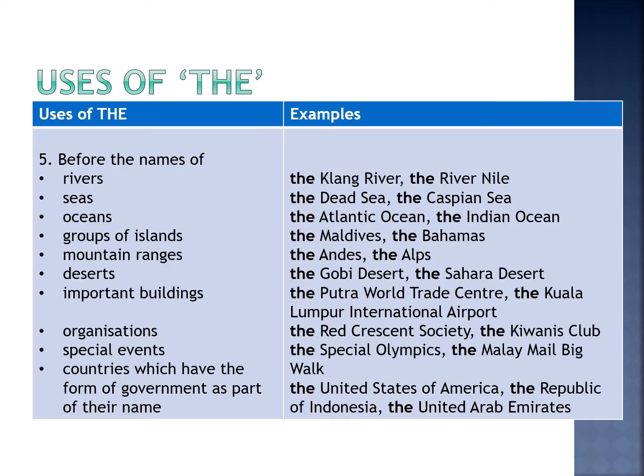We also use the before names. It can be rivers, the Klang River, seas, the Dead Sea, oceans, the Atlantic Ocean, groups of islands like the Maldives and the Bahamas, mountain ranges, the Andes and the Alps, deserts, the Gobi Desert, the Sahara Desert. Important buildings like the Putra World Trade Centre, and organizations, like the Red Crescent Society and the Kiwanis Club.